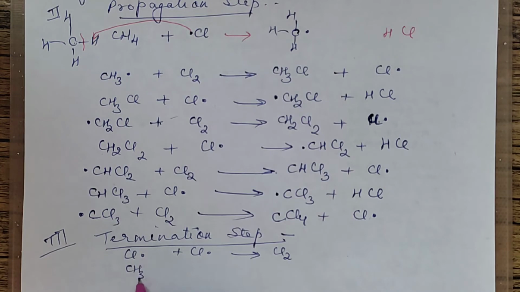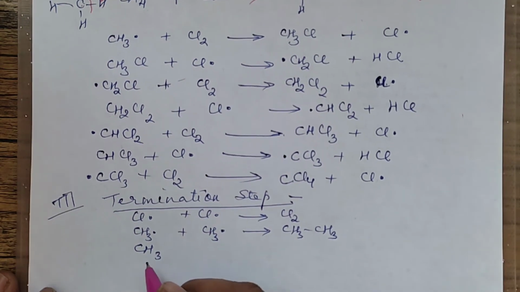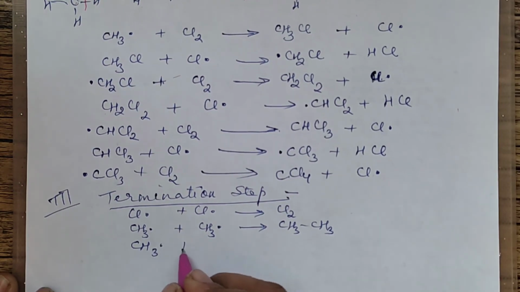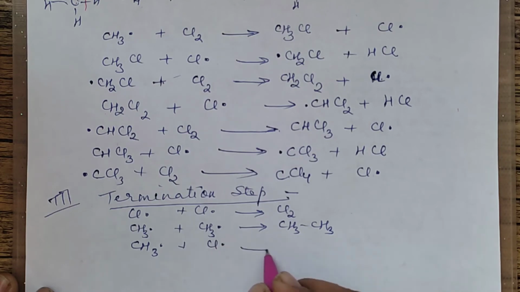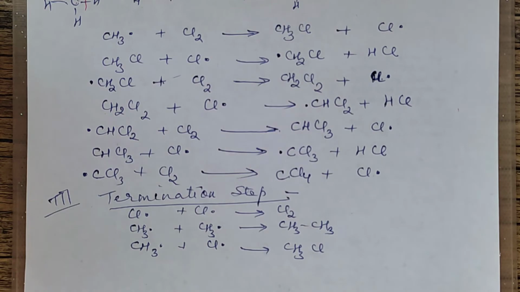If two methyl free radicals are left, they will combine and form ethane. And if you have methyl plus chlorine free radical left, it will combine and form methyl chloride, because free radicals will not be left over as such, because they are reactive. They will all combine with each other to become stable. Right?